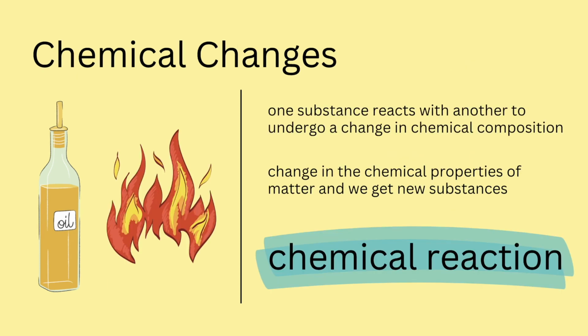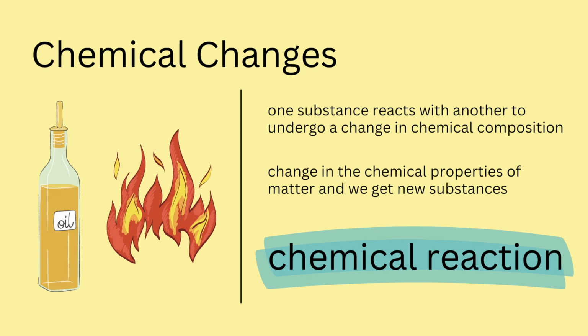And oil, on burning, emits a lot of fumes. So when one substance reacts with the other, it undergoes a chemical change, and that causes a change in their chemical composition. A change in chemical properties of matter can produce new substances, and these chemical changes can also be called chemical reactions.